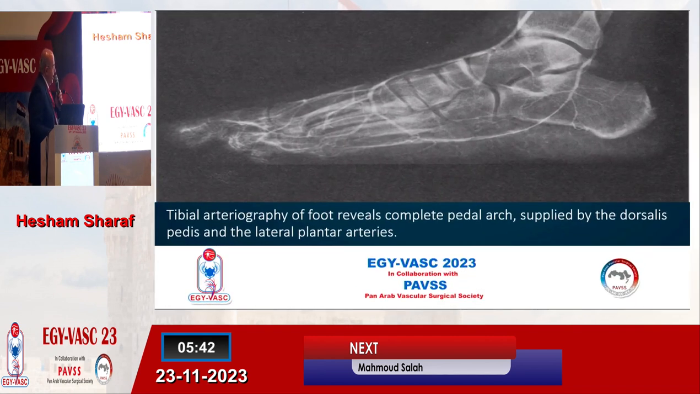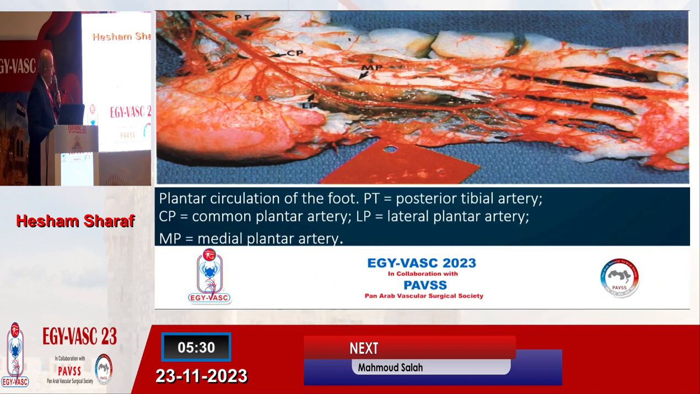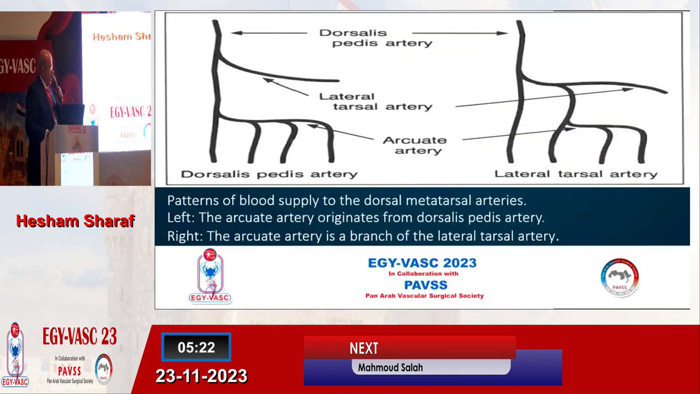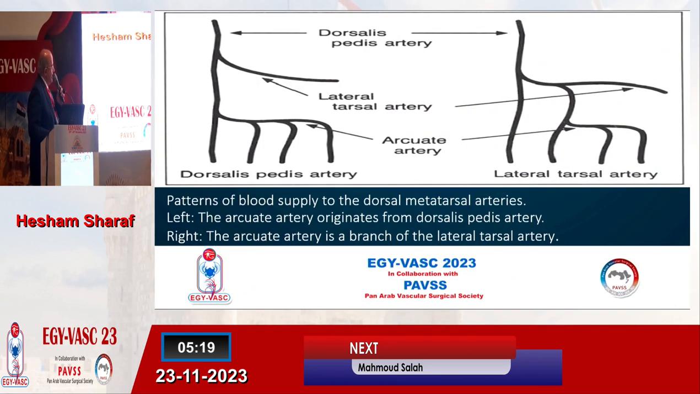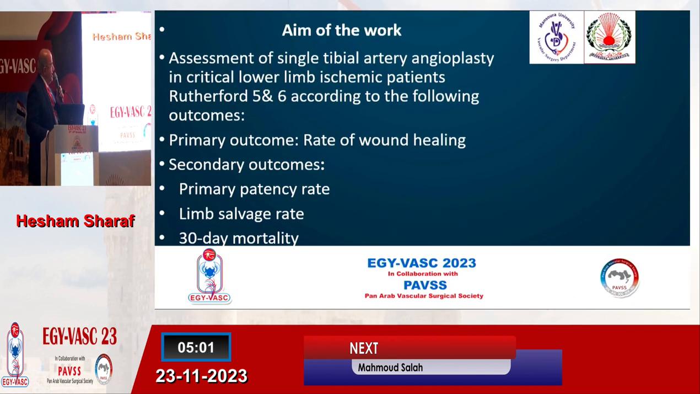This is the diagram of the complete arch of the foot, and this diagram represents the success of the revascularization of the foot ulcer. And also this is the anatomy of the deep plantar and the superficial plantar arches of the foot. And this is some abnormality: the lateral tarsal artery may originate directly from the dorsalis pedis artery or from the arcuate artery. So when we do an angiogram before dilatation, we must know the normal anatomy of every patient, which may be different.